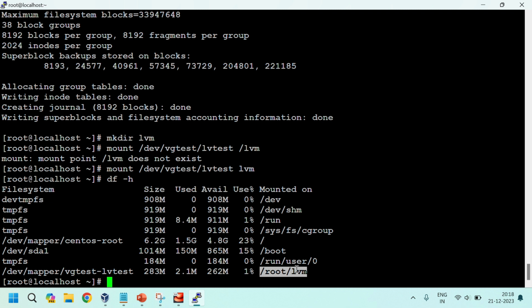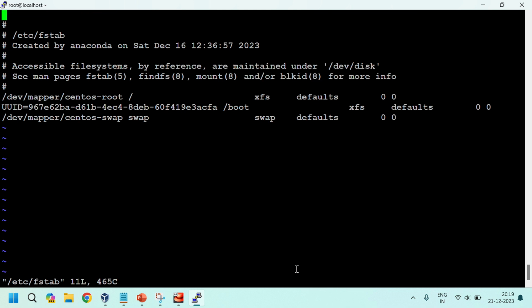Then we need to make an entry into fstab: vi /etc/fstab. To make it permanent, we will add the entry into the fstab, same as insert mode: /dev/vgtest/lvtest, ext4, defaults 0 0.